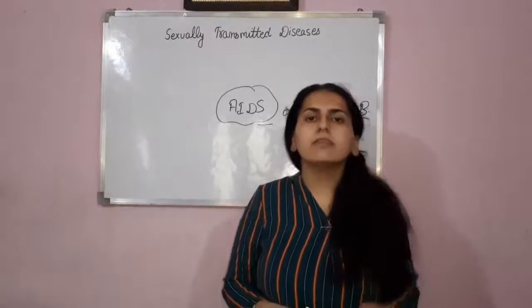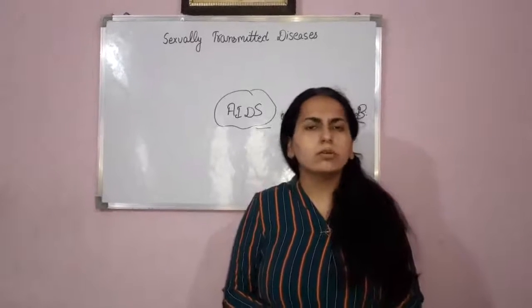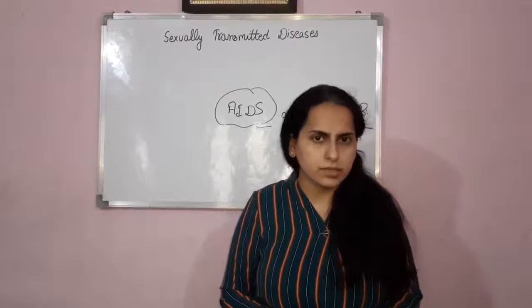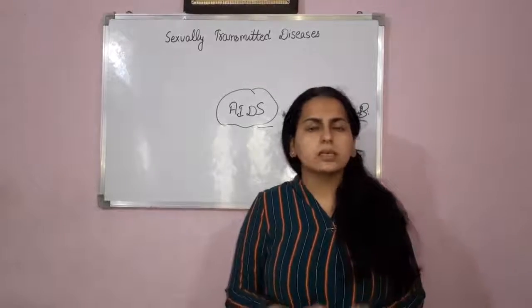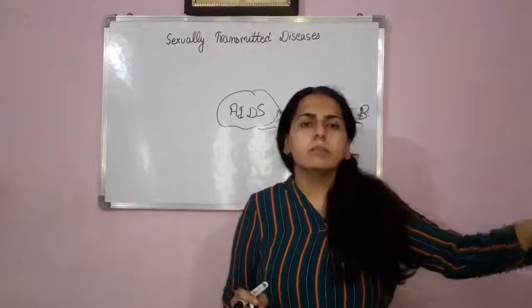Clear? The second way of transfer of this disease, as I told you, is through sexual intercourse with an infected person. Now the third way is by transfusion of blood from an infected person.